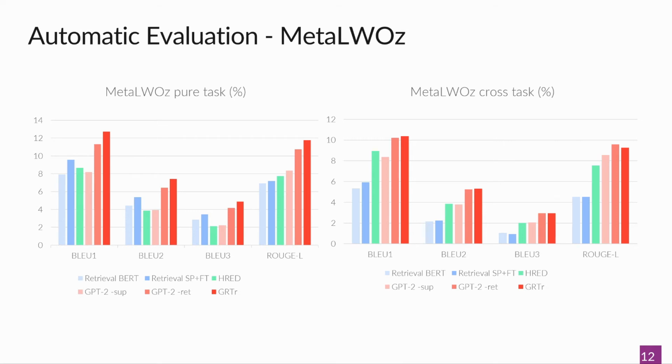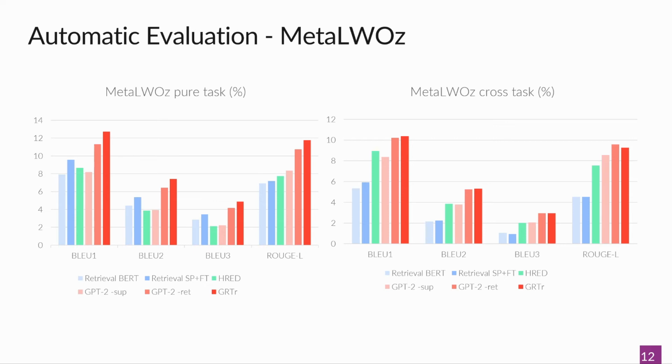We have the following baselines: 2 retrieval baselines provided by the organizers and differing in the way they encode dialogue. The first one uses a BERT encoder and the second one uses SentencePiece plus fastText trained on rated dialogues. These are visualized in blue. We have another baseline, an HRED-based model, in green, and we have the 3 versions of our model: the vanilla GPT-2 not using the support data at all, GPT-2 fine-tuned to support data but not using the retrieval logic, and our most complete GRADER model, visualized in red.